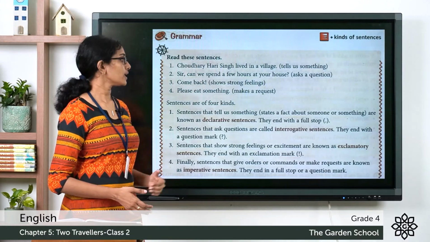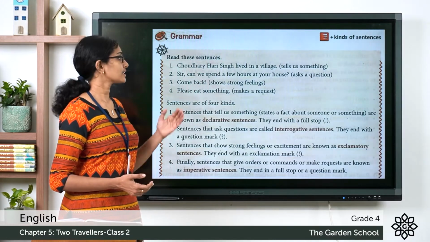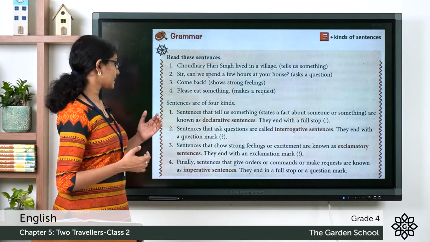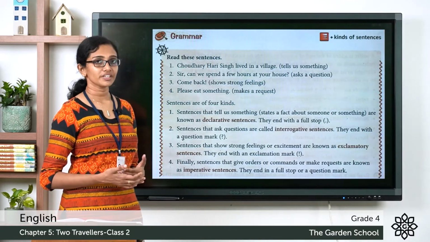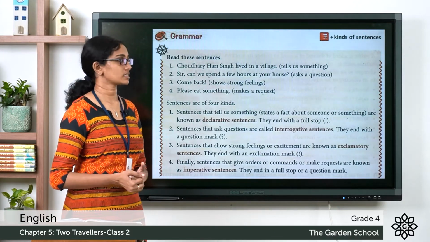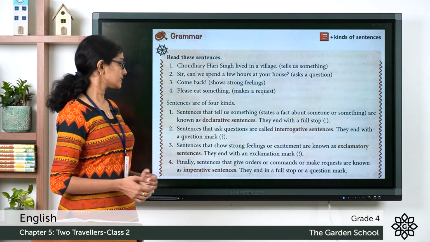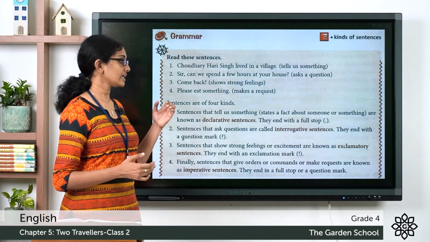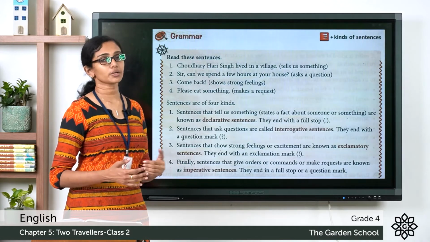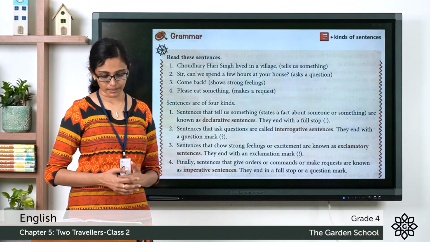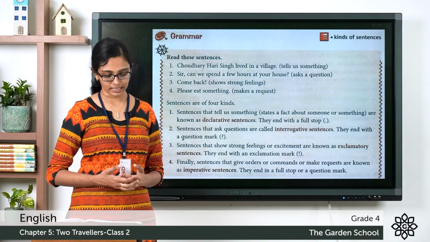The fourth one, "Please eat something." It's like making a request. So, sentences that give orders or commands or make requests, such sentences are known as imperative sentences, and they end with a full stop or question mark. So, with these in mind, let's complete the rest of the exercise.